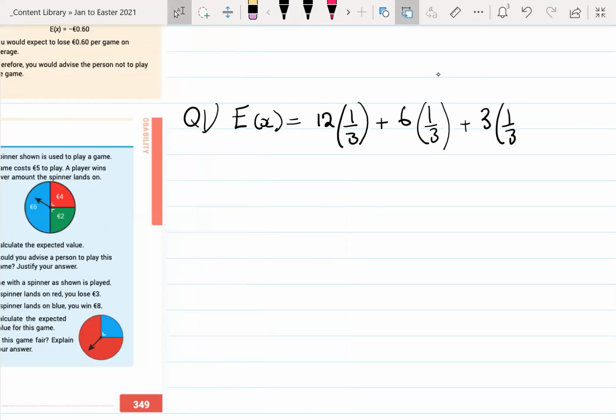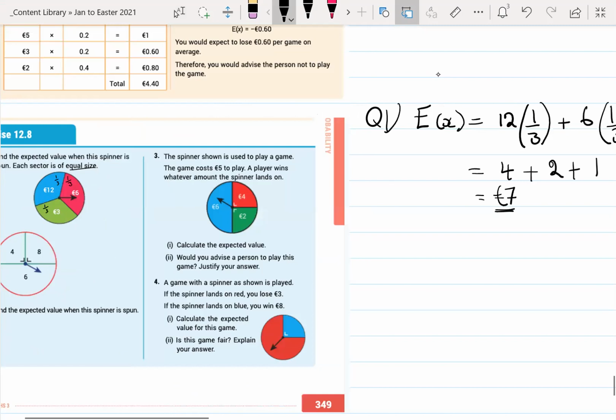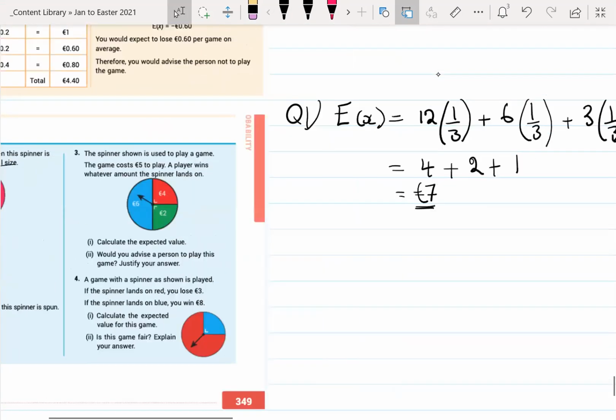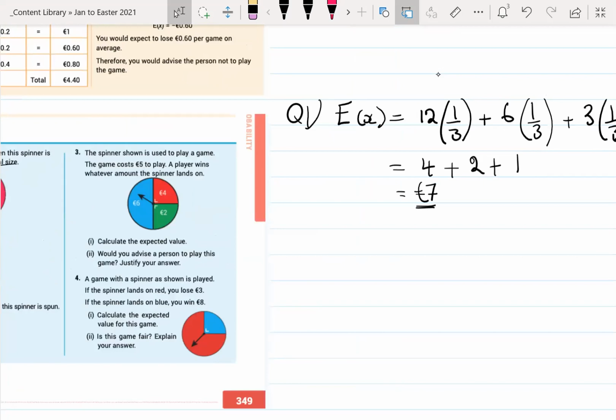Okay, let's work out all of these. 12 multiplied by 1/3 is 4, plus 6 multiplied by 1/3 is 2, plus 3 multiplied by 1/3 is 1. Add all of them up together, and we get 7. Okay, 7 euro. So you can expect to win 7 euro from that game. It doesn't tell us how much we paid to play the game, so we don't know. But let's say it was a free game to play, then obviously it's a good game to play.